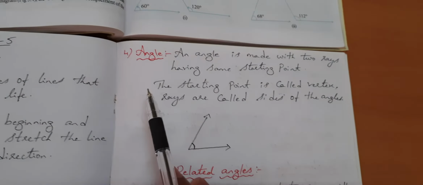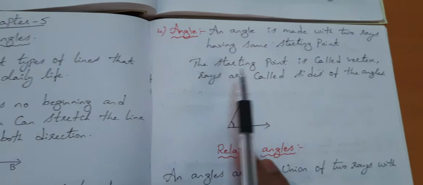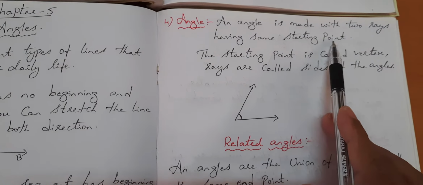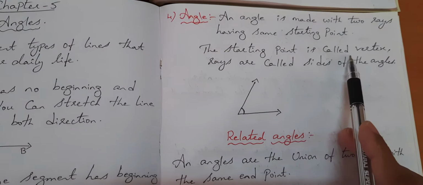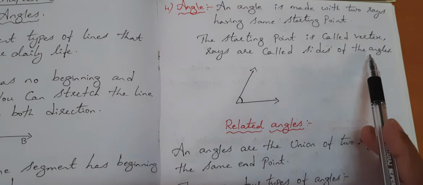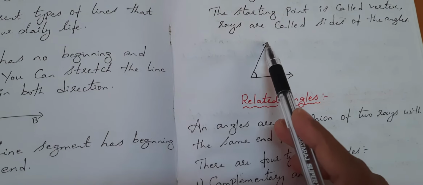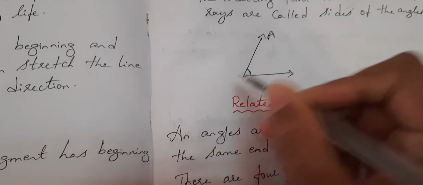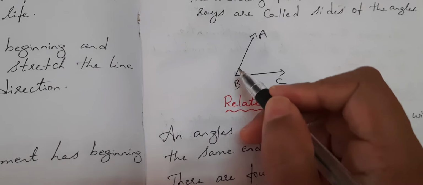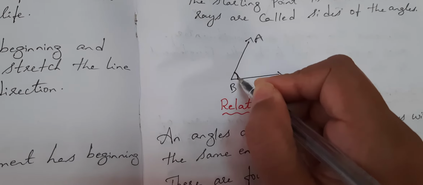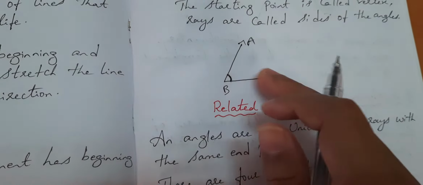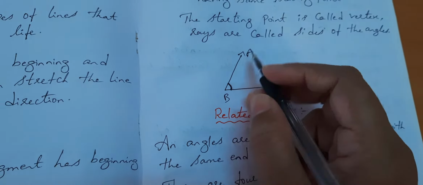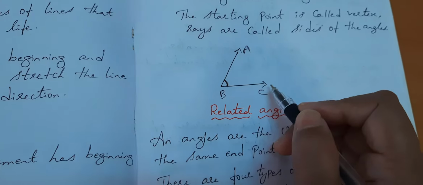Now let's see angle. Actually, what do you mean by angle? An angle is made with two rays having the same starting point. The starting point is called the vertex. Rays are called sides of an angle. See here I have given you an angle. Let's take A, B, C. This is called an angle. So these are the sides of the angle and the starting point is called the vertex. So here we have angle A, B, C.